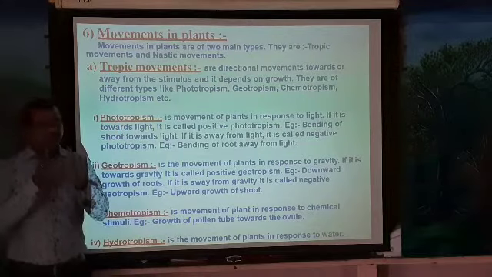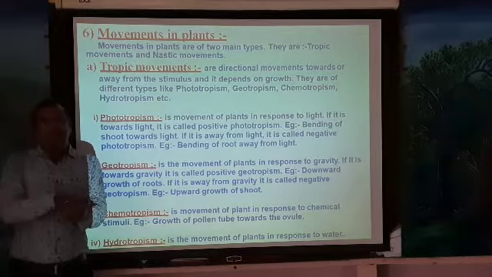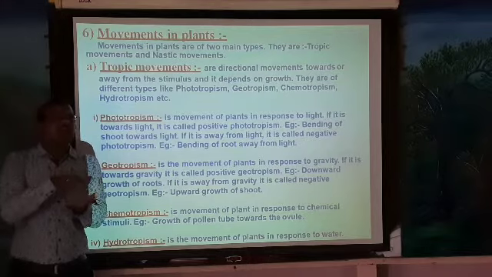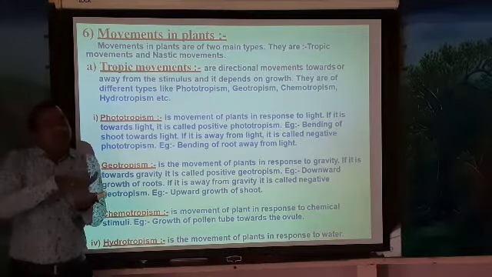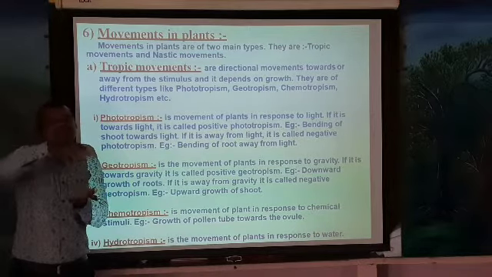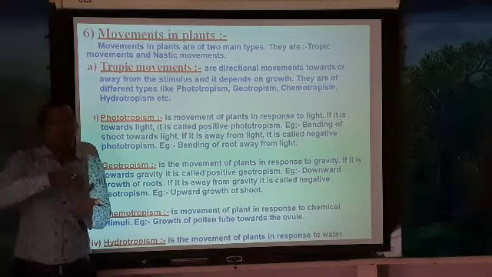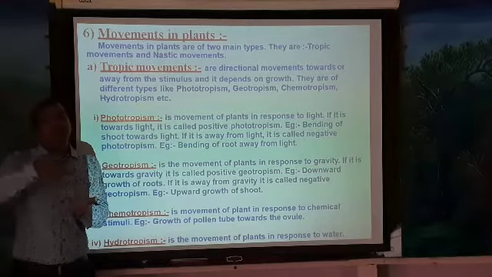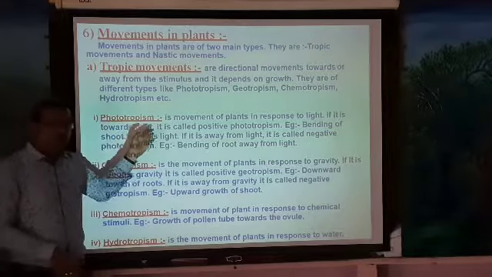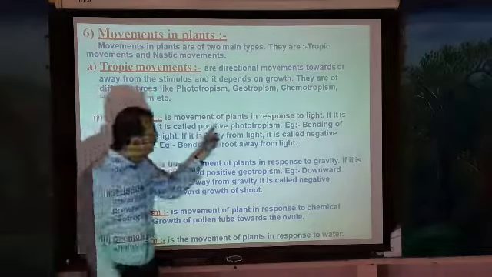Some parts of the plant body, like leaves, are where the food is prepared. So leaves have to be exposed to the sunlight. Why? Because the leaf will absorb the sunlight and prepare the food. This movement of the part of the plant body towards the sunlight is very essential for the preparation of food, so that the plant can grow properly. This kind of movement is called phototropism, and since it helps the plant body grow, it is called positive phototropism.